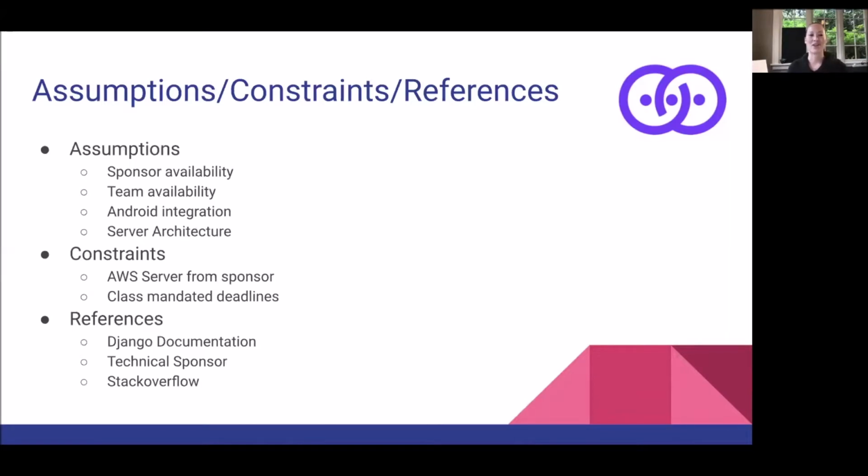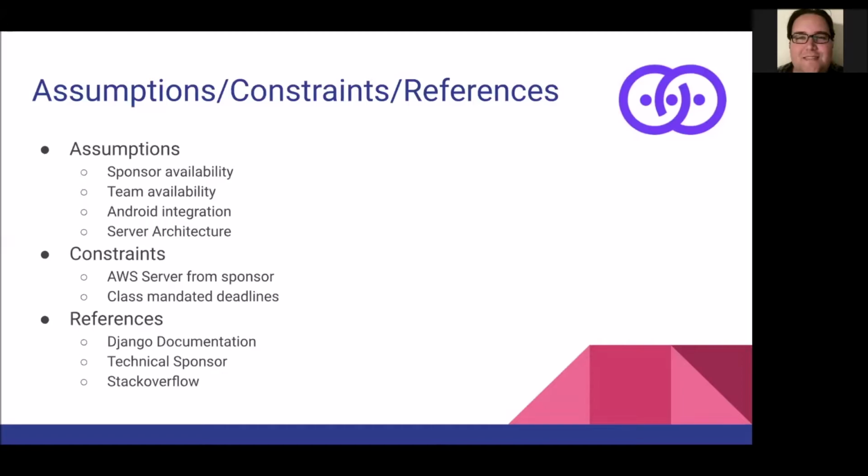Now, Nick is going to talk a little bit about some of the assumptions, constraints, and references of our project. The assumptions we made largely revolved around time, such as the sponsor's availability and the team's availability, including the class time we all had scheduled automatically and our availability outside of that to actually get work done, as well as avoiding school and other school work commitments. We did have to assume some things about Android integration, as we only had one member who had much experience with that, as well as a server architecture.